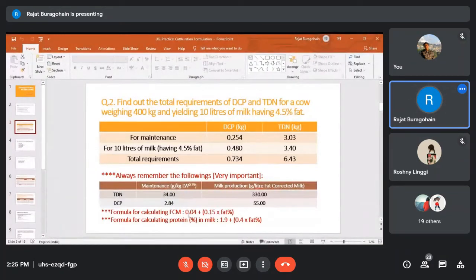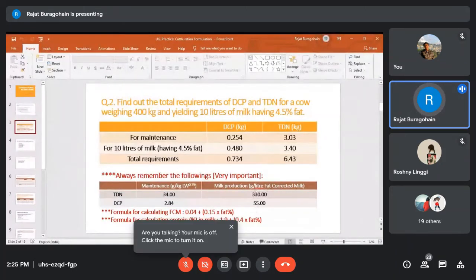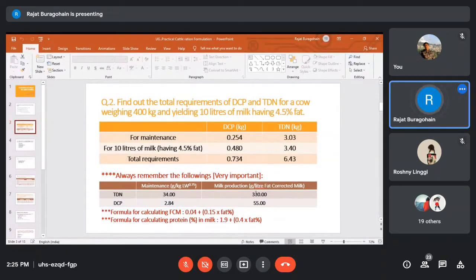Of course, fat is directly related with energy, so the TDN requirement will definitely be different depending on the fat percentage in milk, besides the quantity of milk produced by the animal.